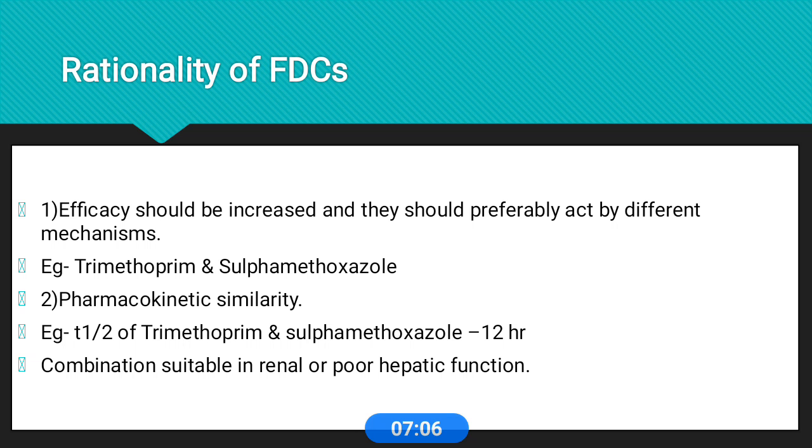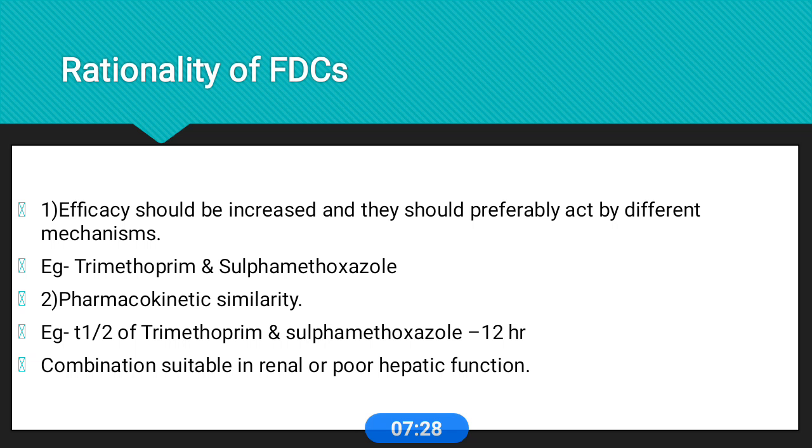Examples like trimethoprim and sulfamethoxazole. This combination shows synergistic actions, so one drug potentiates the actions of the other drug. So this shows good efficacy, and this is a good rational drug.